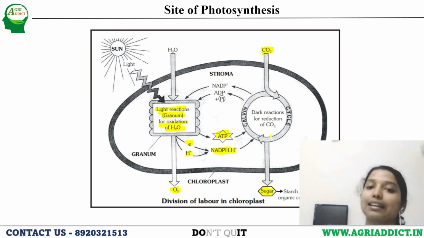Now, this dark reaction will release ADP plus inorganic phosphate and NADP in the stroma, and these are again used in the light reaction to produce ATP and NADPH2. That is the whole scenario happening in the chloroplast. So light reaction is taking place in the grana, and the dark reaction is taking place in the stroma. Let's move to the next slide.